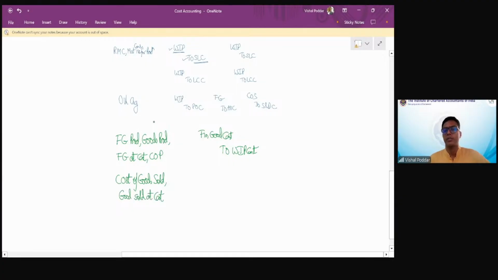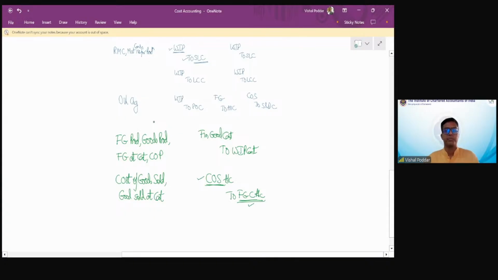These are the different transactions given. The entry is COS account to finished goods control account. Understand the logic. This is the customer, this is your godown. Once the goods are sold, the customer receives the goods and the goods go out of your godown. So debit the receiver, credit the giver.